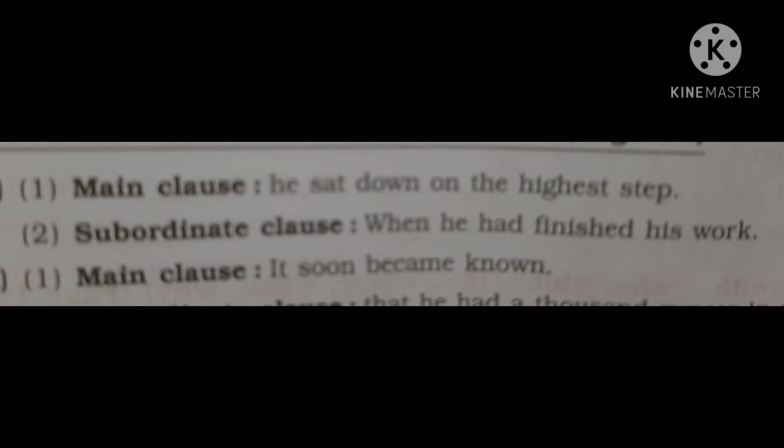The main clause is he sat down on the highest step, and the subordinate clause is when he had finished his work. So my dear friends, you can see that there is no question mark at the end of when he had finished his work. In this way, you have to solve questions related to identification of main clause and subordinate clause. So all the best for that. Thank you.